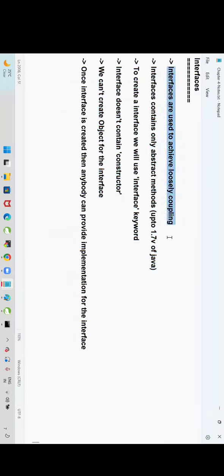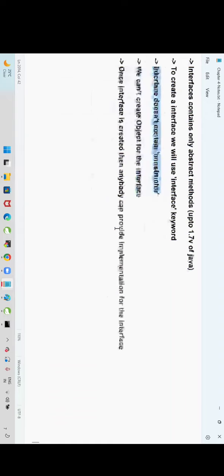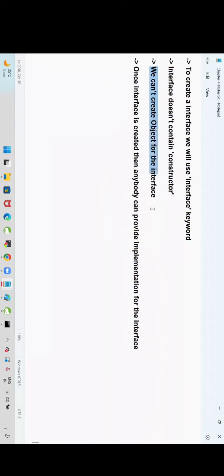Interfaces are used to achieve loose coupling. Interfaces contain only abstract methods. Up to Java 1.7, they can have only abstract methods. In 1.8, some changes happened in the interface. We'll discuss in future. How to create an interface? To create an interface, we will use only the interface keyword. Interface does not contain a constructor. When the constructor is not available, can we create the object? We cannot create an object for the interface.